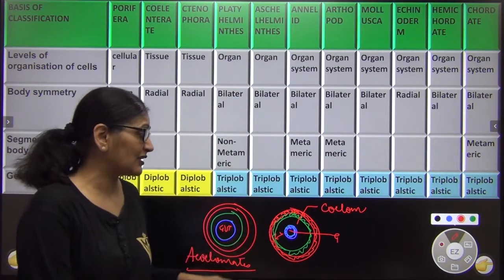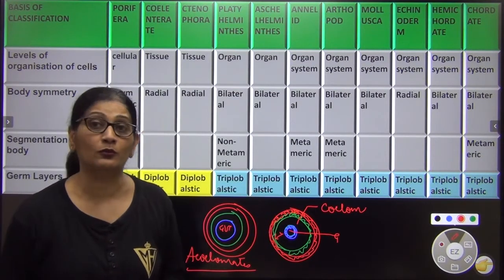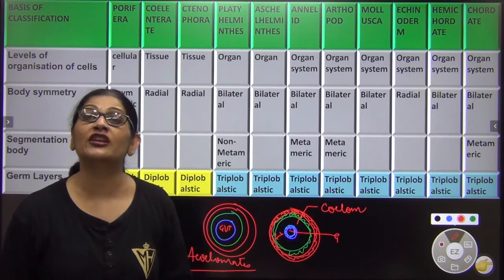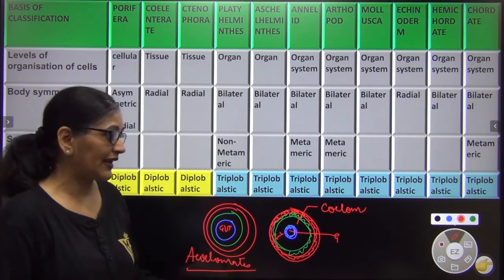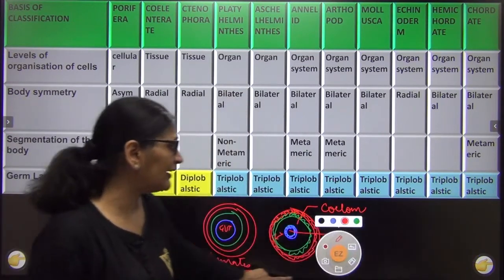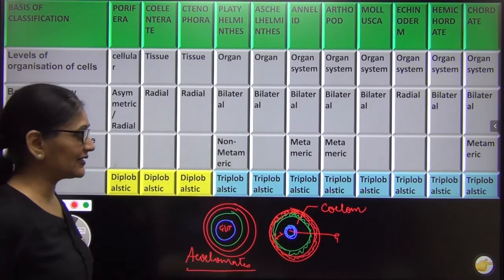But there are some animals where we have an extra cavity, and this is called coelom. No, this is not a true coelom. Then what is a true coelom? Try to first understand, right? And then I will take you to the other slide.